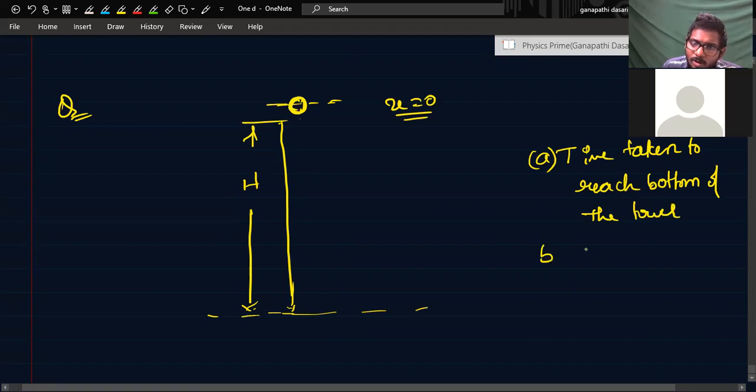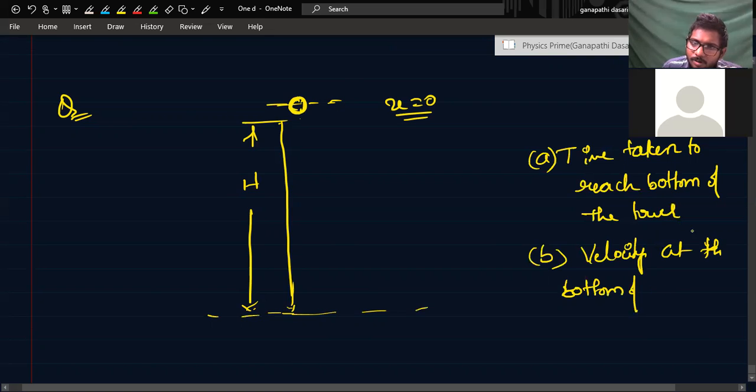Second one is, what is the velocity of the ball when it reaches the bottom of the tower? You try it.